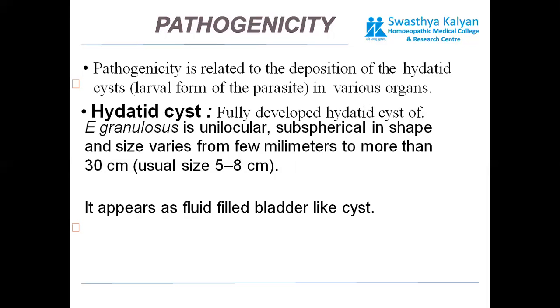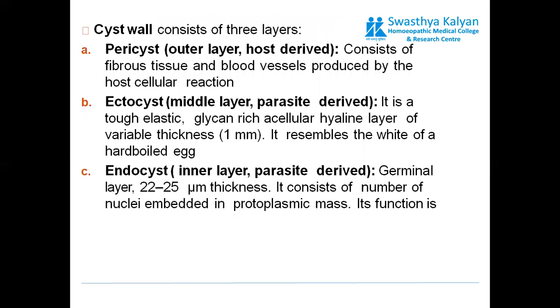The fully developed hydatid cyst of Echinococcus granulosus is unilocular, subspherical in shape, and size varies from a few millimeters to more than 30 centimeters. It appears as a fluid-filled bladder-like cyst. This is the size determination and the appearance of the hydatid cyst.